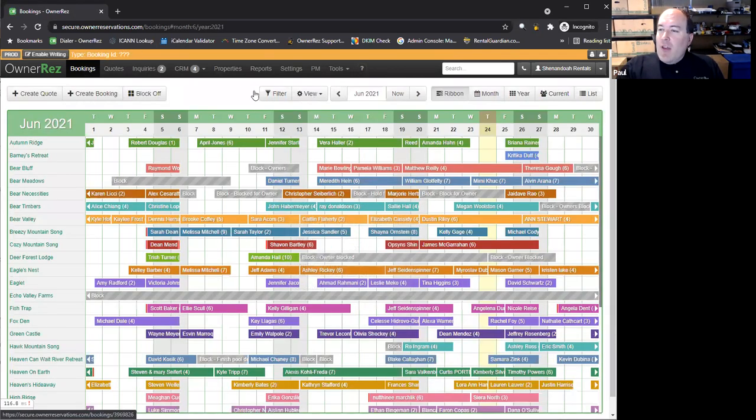So we've had a very lightning tour of OwnerRez. There is a great deal to it. There is, let's be honest, it is a complicated system because it has to be when we connect to all these different other channels that all have their own quirks, all these other partners that have their own features that they offer. It's not something that you just flip a switch and you're done. You do have to invest time in it.